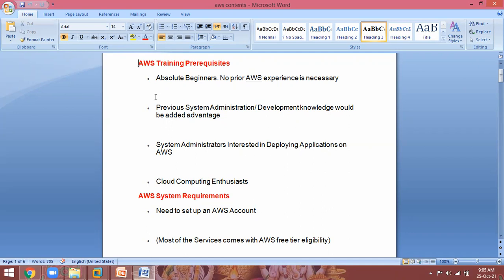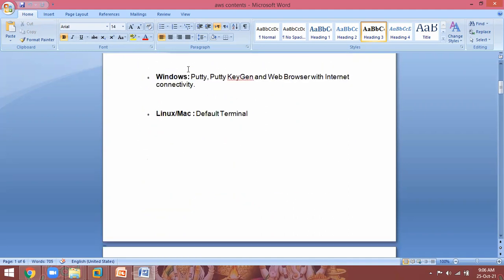So that is my suggestion. Already you are working as a Windows administrator. Already you are working as a Linux administrator. Then you can go for cloud computing and deploy the applications very easily into your cloud environment. So these are the training prerequisites. Tomorrow I will explain all this.